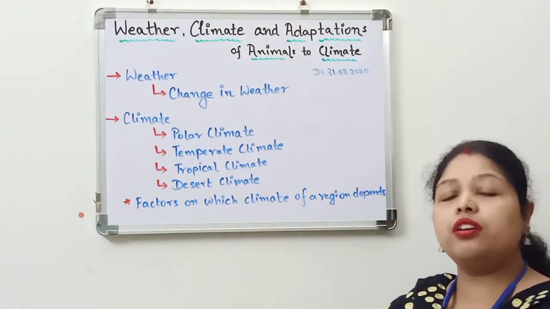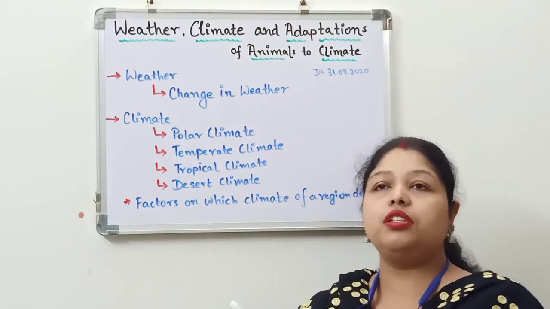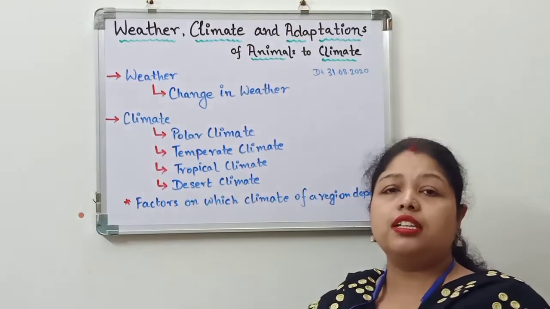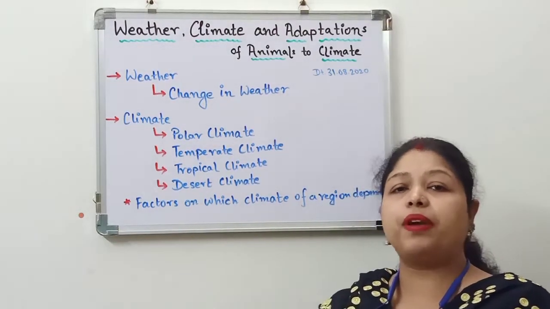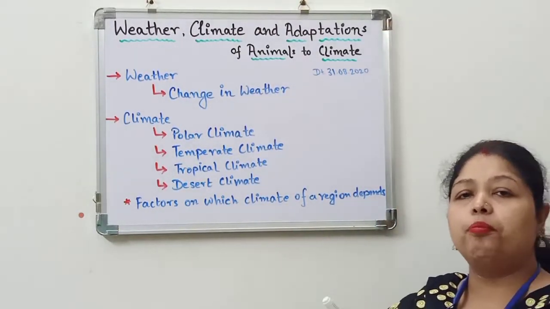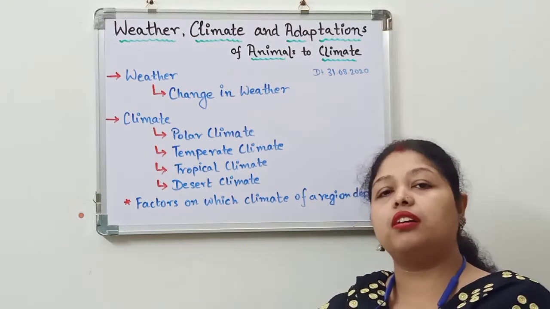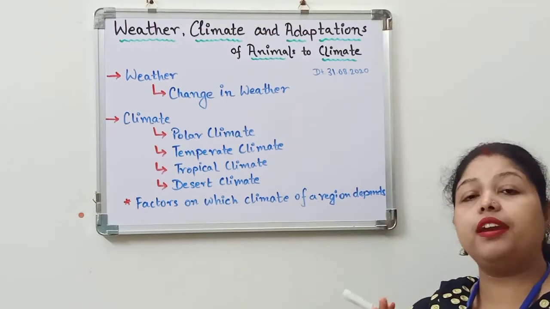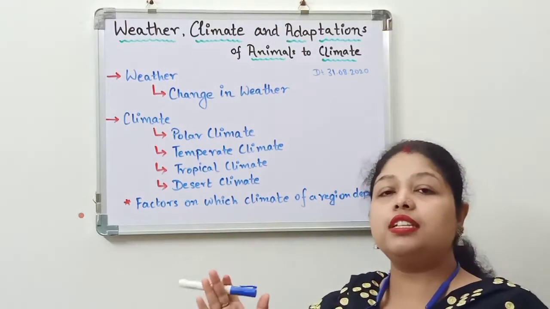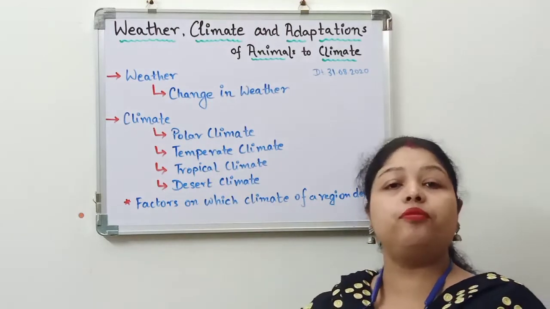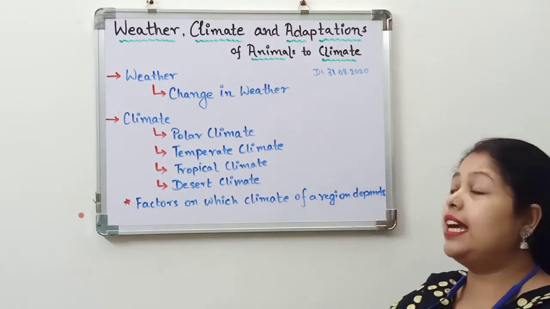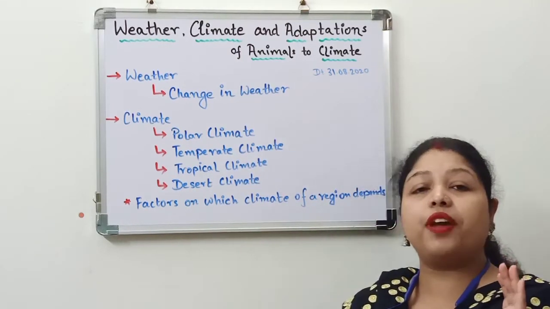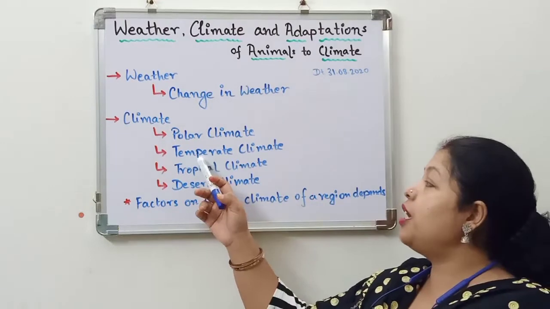So generally you cannot find many different types of plants and animals in the polar region. Some animals like the polar bear and the penguins are present in this region, but you cannot find a variation of plants or a huge number of animals here, because it is very hard to live or sustain in such an extreme type of climate. So we can say that the polar region has one of the extreme types of climate, that is very, very cold.